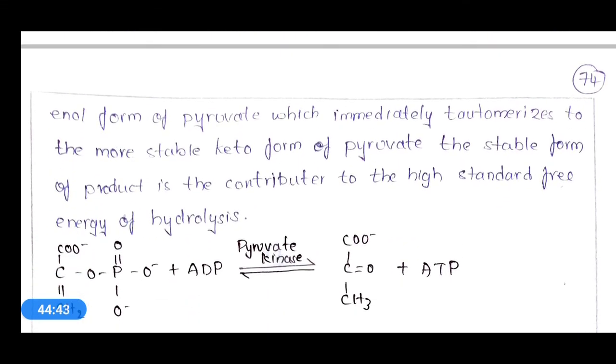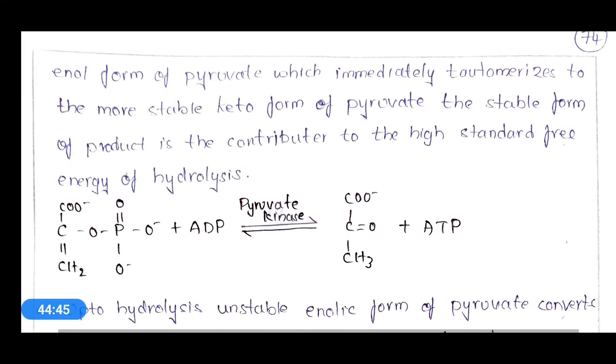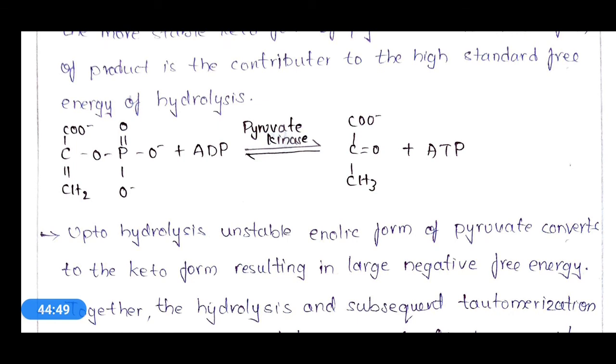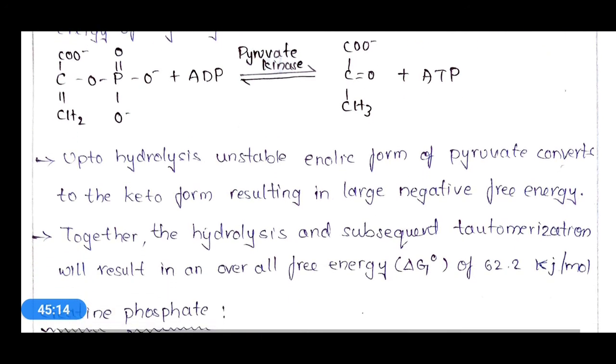By that reaction the more stable keto form will be formed, and this keto form will release the large negative free energy, and not the enolic pyruvate. So to liberate the large negative free energy, the hydrolysis must be followed by tautomerization.